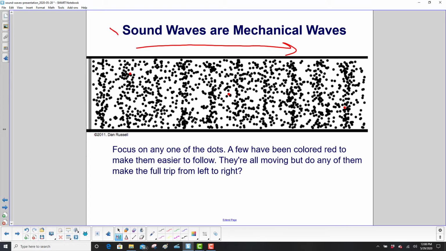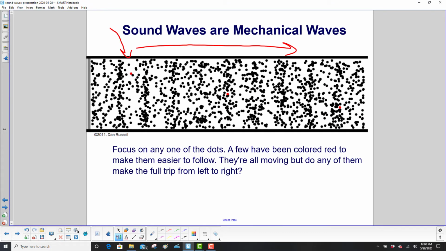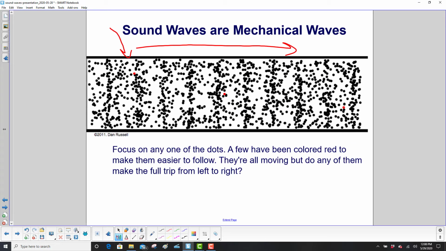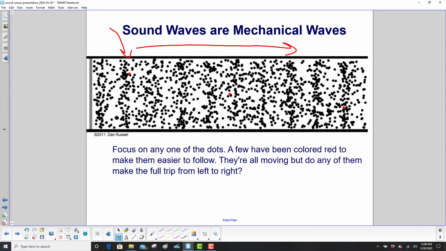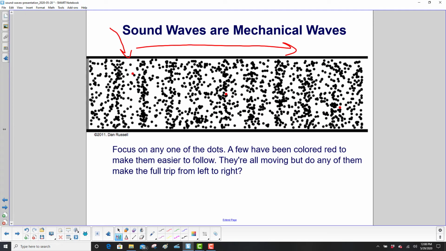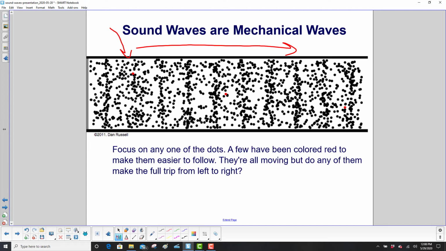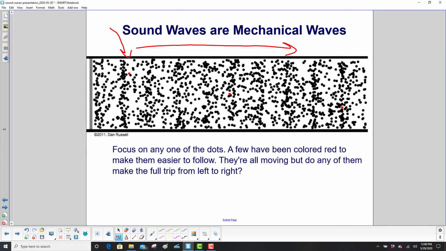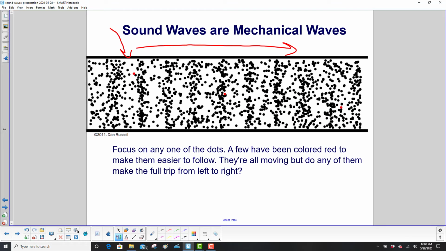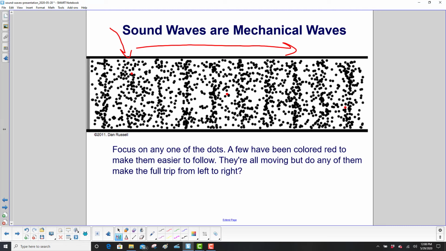All right, let's say you pick this red dot. You see it moving to the right, and then what happens? It moves back to the left, then to the right. It really isn't going anywhere. It's oscillating around a fixed point in space. So none of them are making a full trip from the left to the right.